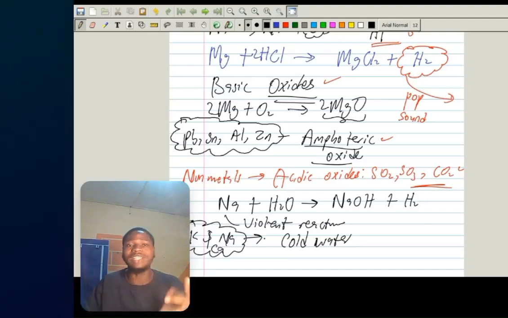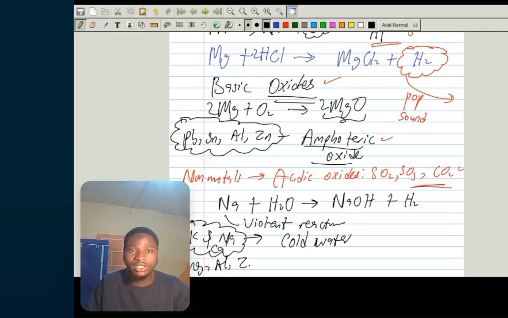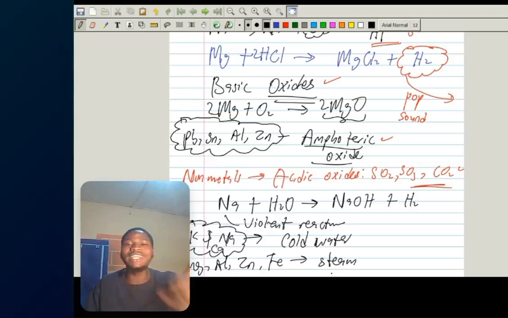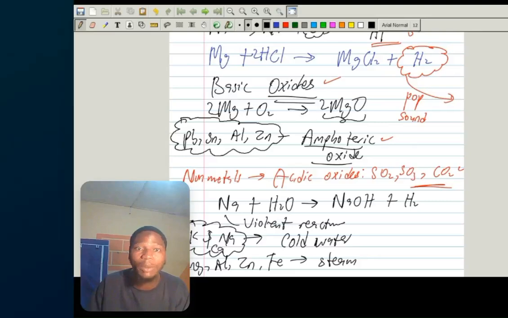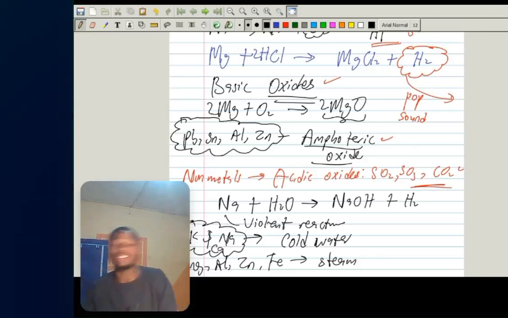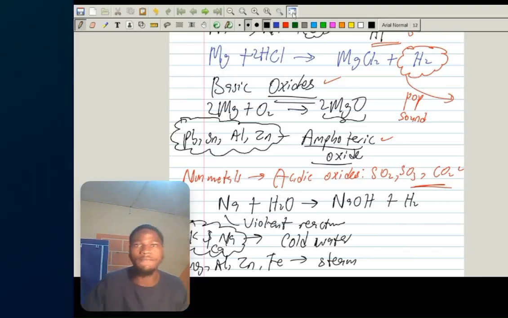Moderately reactive ones like magnesium, aluminium, zinc and iron, we react with steam. Other less reactive metals like lead, silver and gold don't react with water at all. So these ones are very reactive metals, while this part are moderately reactive metals. These are the properties of metals. Take note of them and let's go to the next episode.